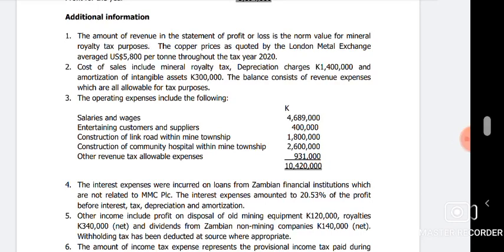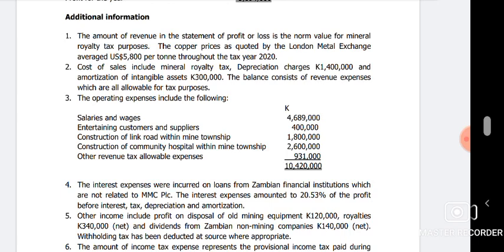The interest expenses were incurred on loans from Zambian financial institutions which are not related to MMC PLC. The interest expenses amounted to 20.53% of the profits before interest, tax, depreciation, and amortization. So this interest, are we going to add it back, or is it something that is allowable or not? So look at what they have said.